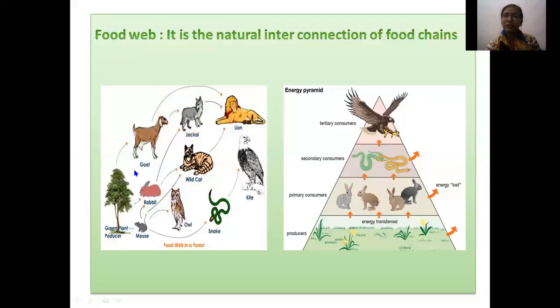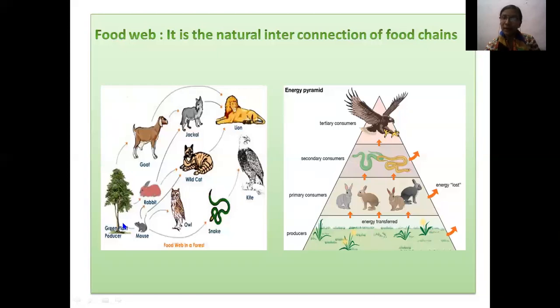Next one is the food web. It is a natural interconnection of food chains. Natural interconnection means when many food chains are connected together, they are known as the food web. As the spider makes a web, the same happens in the food web. Many living organisms are related with each other, such as green plants. As you know, the green plants are the producers.